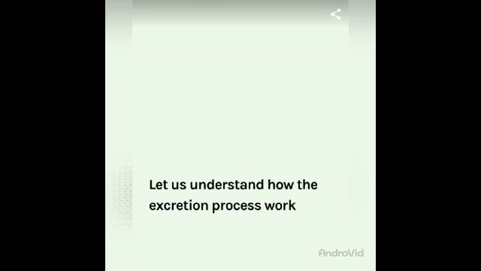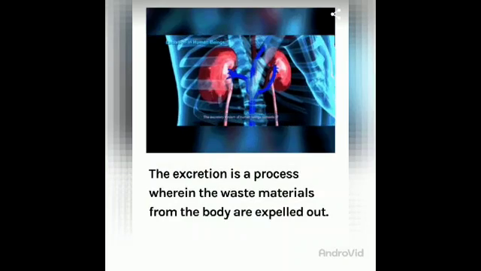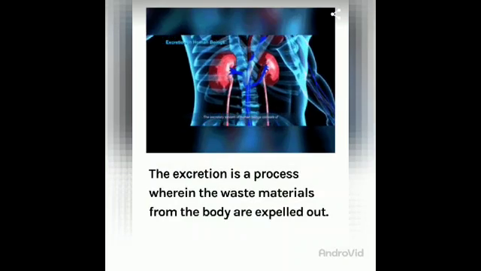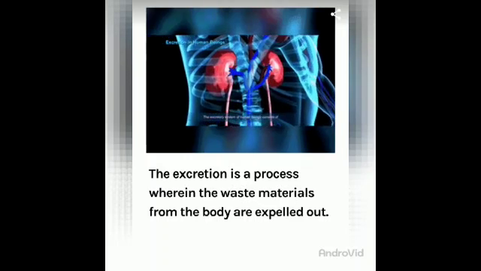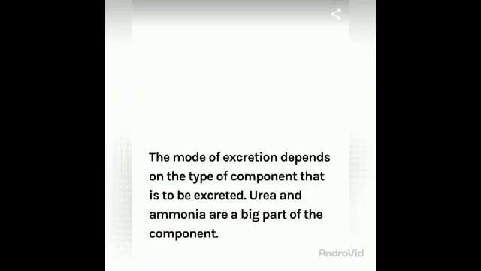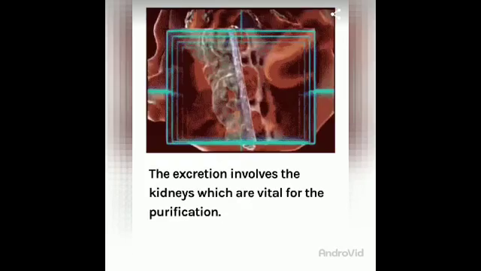Let us understand how the excretion process works. Excretion is a process wherein the waste materials from the body are expelled out. The mode of excretion depends on the type of component that is to be excreted. Urea and ammonia are a big part of the components.